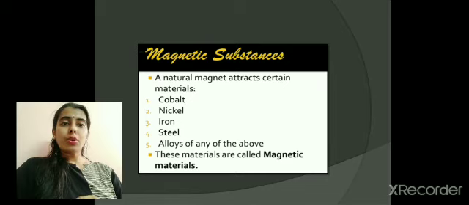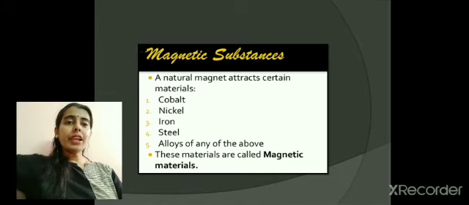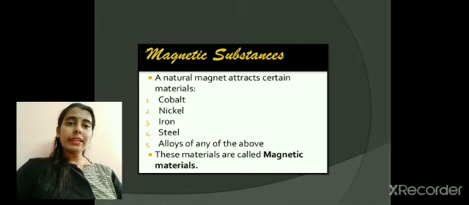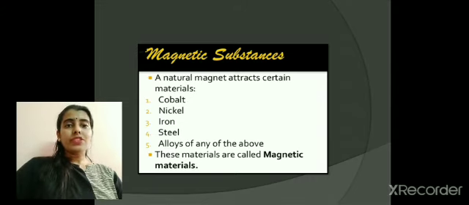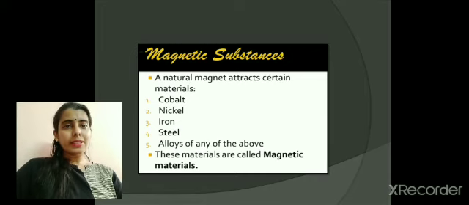That is why it is also called leading stone. When it was earlier discovered, it was also called leading stone because it was helpful to the people in determining the directions. Then we have learned the difference between magnetic and non-magnetic substances. The substances which attract magnet are called magnetic substances like cobalt, nickel, iron and steel.